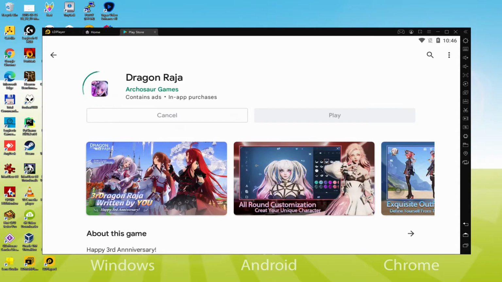Now it should download and install the game. It normally takes a little while or it might be extremely fast. This all is going to depend on our own internet connection. This has now completed installing.